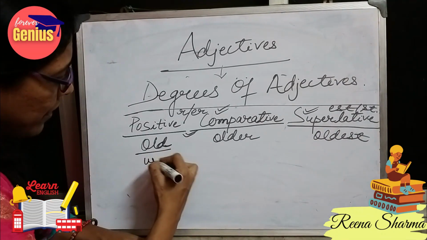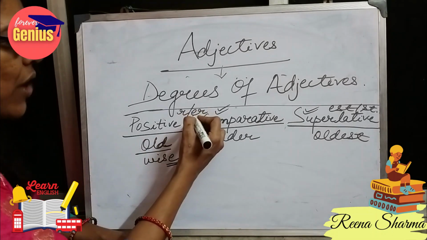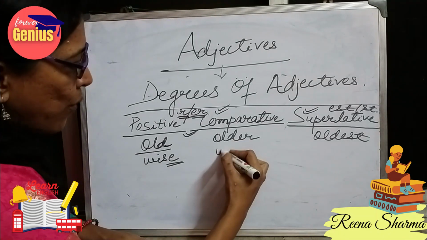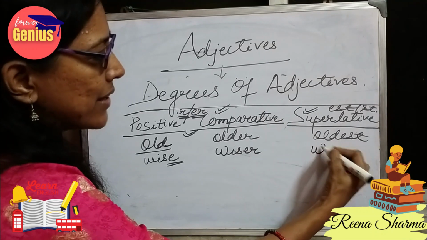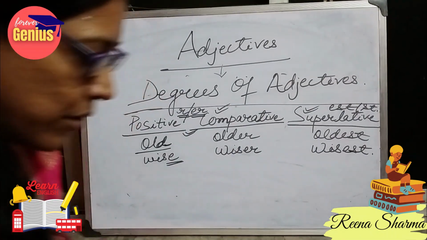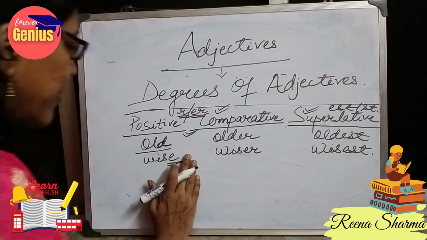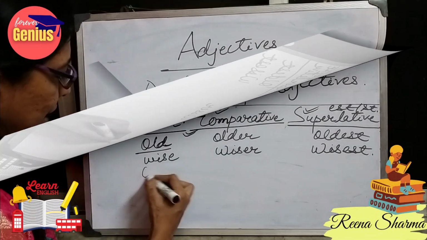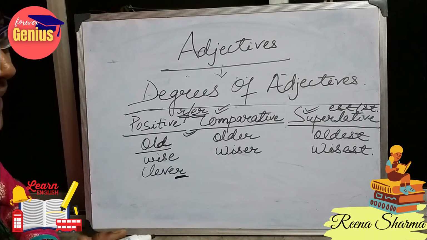If I write the word wise, see, in the ending E is already there. So I will not write ER, I will just write R. So wise, wiser, wisest. Let's consider some more examples so that it becomes just a game for us after this. Whenever adjectives come, we won't be confused. Like clever. Try to answer. What will we write here?